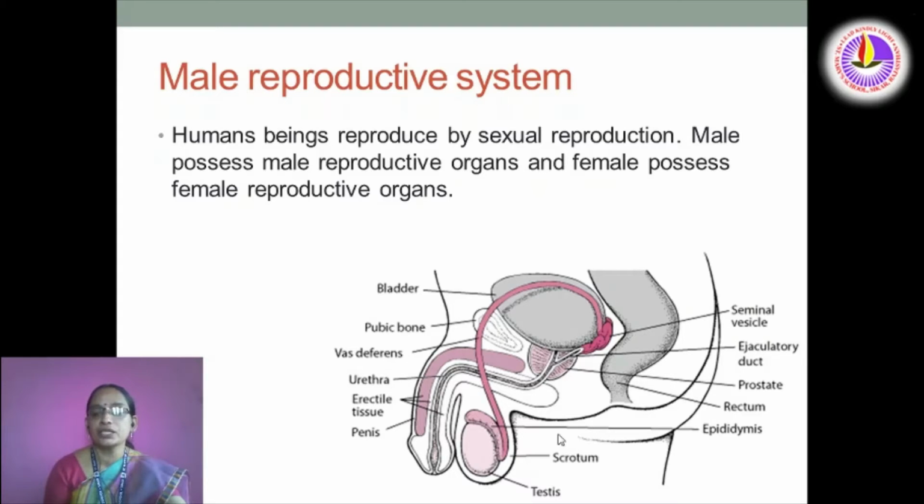It is known as epididymis, and on the right side you can see the rectum, and just under that urinary bladder you can see the prostate gland, and inside that prostate gland you can see the ejaculatory duct, and this urinary bladder is attached with a seminal vesicle.